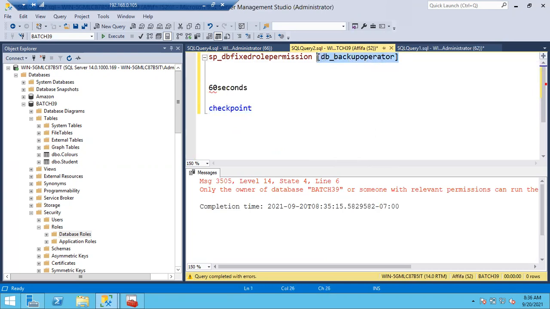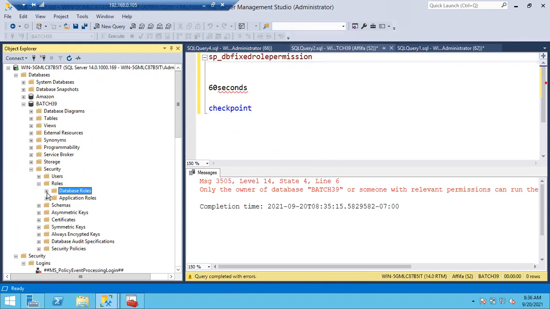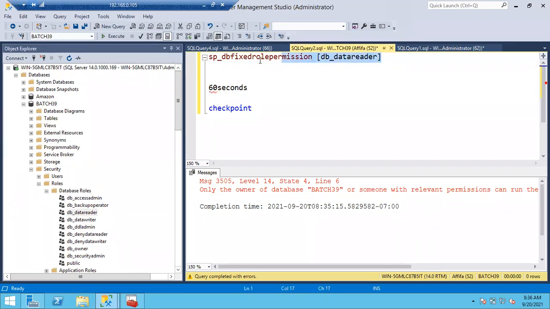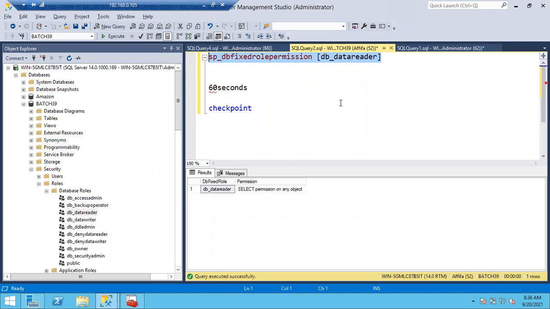Let's go to another role. We have the data reader role and data writer role, which are very important. After backup operator, let me go with data reader. Can anyone guess what kind of permissions will be there for this data reader role? Read the table, very good. What is the query to read the table? Only the select query. So select permission will be there for data reader, on any object. Objects means tables, stored procedures.